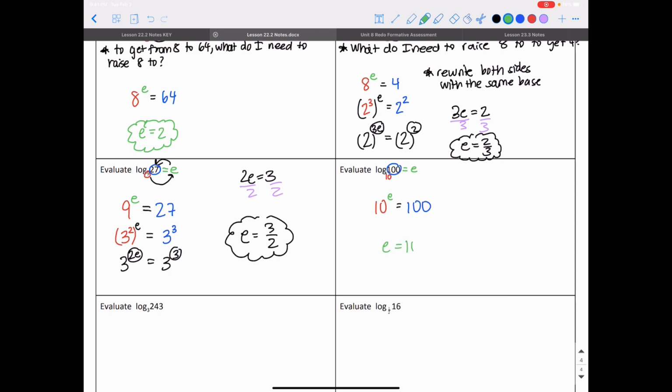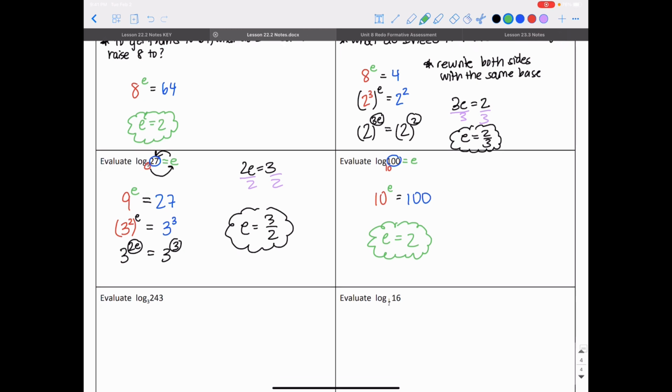e, I know, is 10. 10 to the 10th power gives me 100. Wait, oh my god, what? No. e is 2. 10 to the second power gives me 100. If I raise 10 to the second power, 10 times 10 gives me 100. Silly.